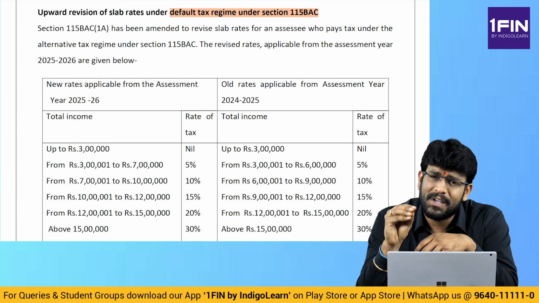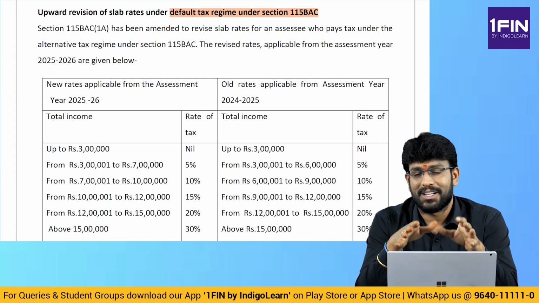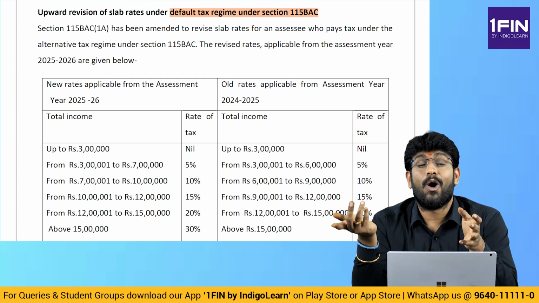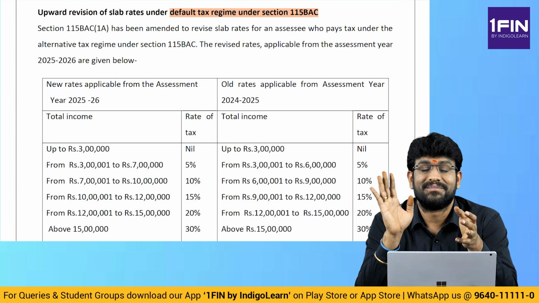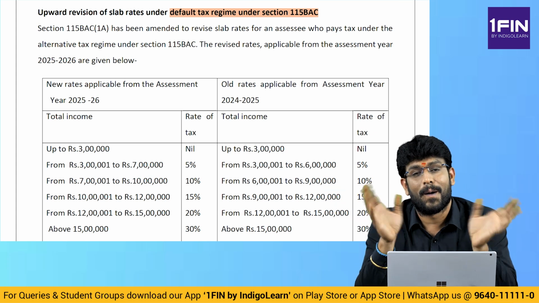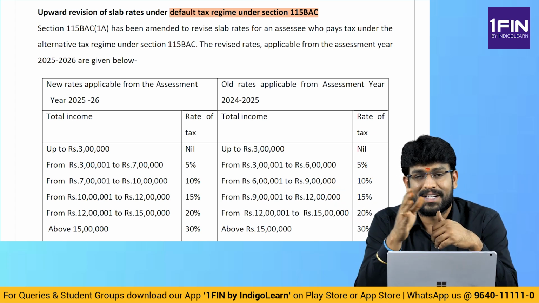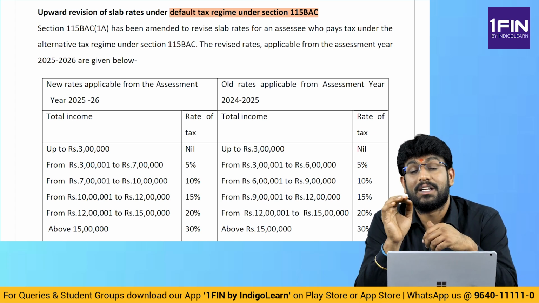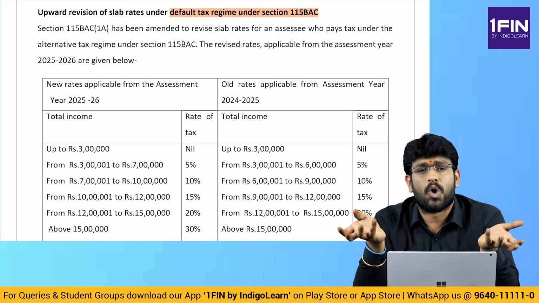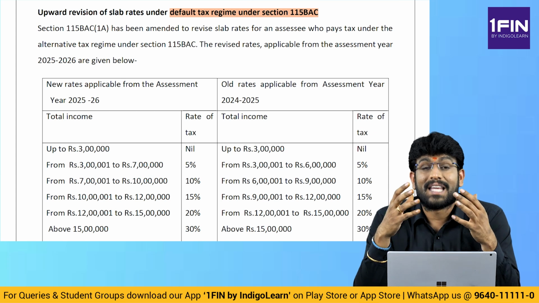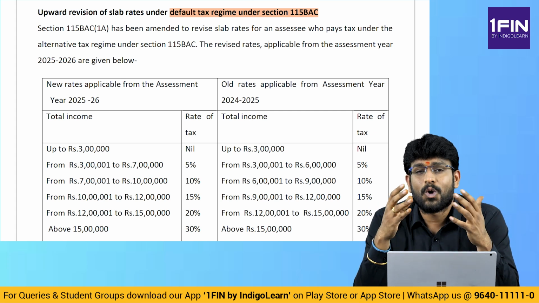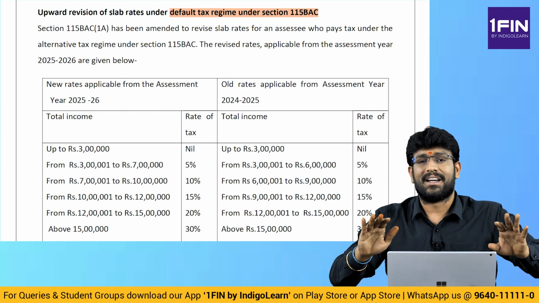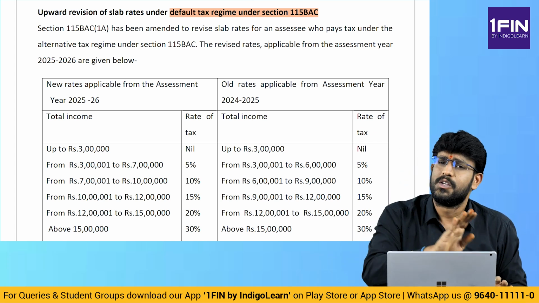If the question specifically says solve as per default, then solve as per default. If the question specifies the person has shifted out of the default tax regime, then go for the normal slab rates of the optional tax regime, where you have the categories of normal, senior, super senior. Are you getting clarity? But in the default tax regime of 115BAC, there is no concept of normal, senior, super senior. We have slab rates, but they are standardized for normal also, senior also, super senior also.